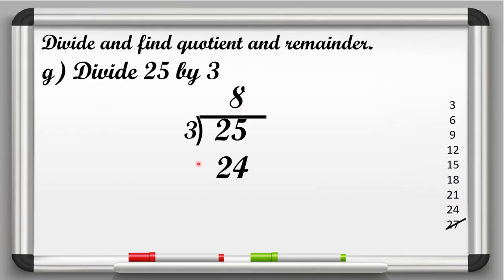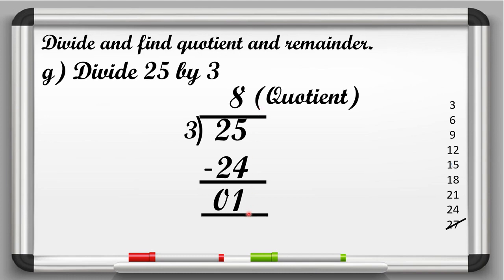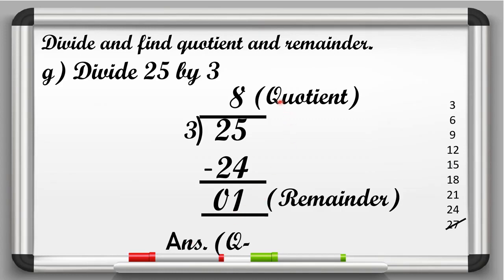Now put the sign of minus. Now 5 minus 4 is equal to 1. So we will write 1 here. And 2 minus 2 is equal to 0. So in this question, 8 is the quotient. So we will write quotient here. Okay, and 1 is the remainder. So here we will write a remainder. Okay, now we have to write its answer. And answer is Q 8 and R 1.